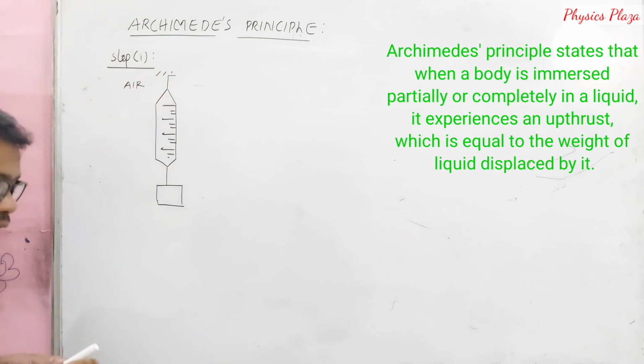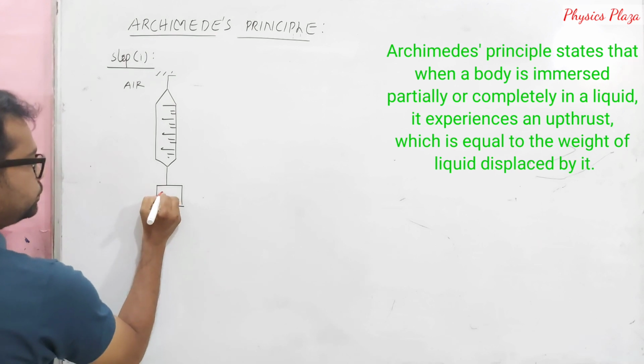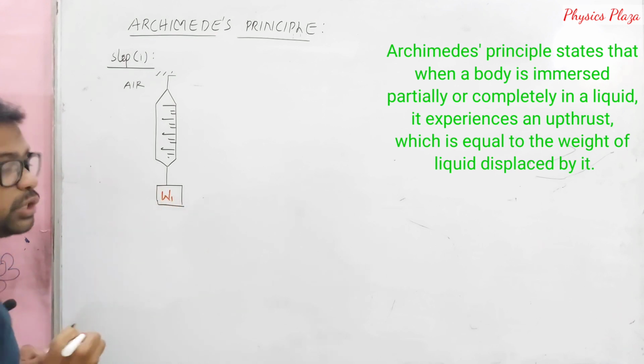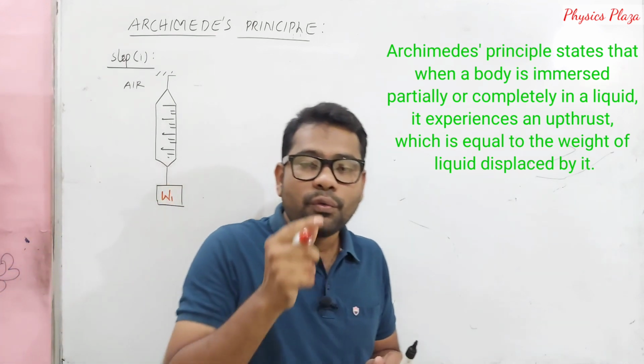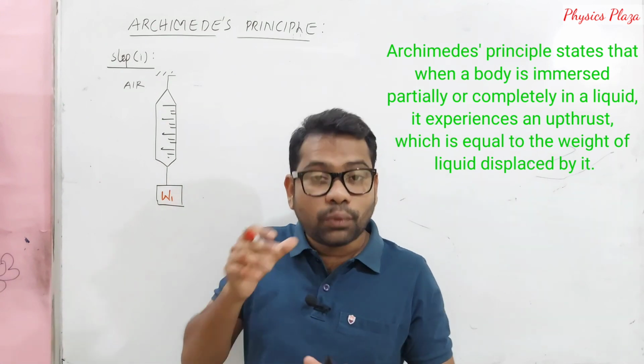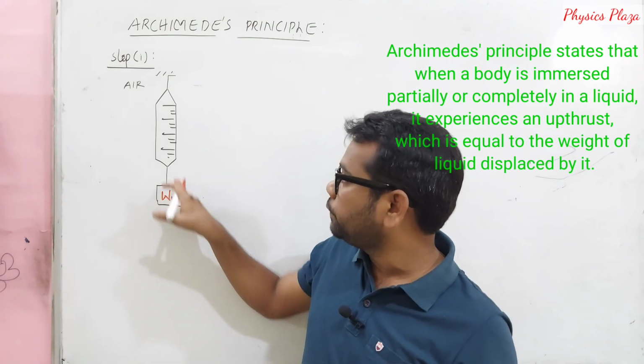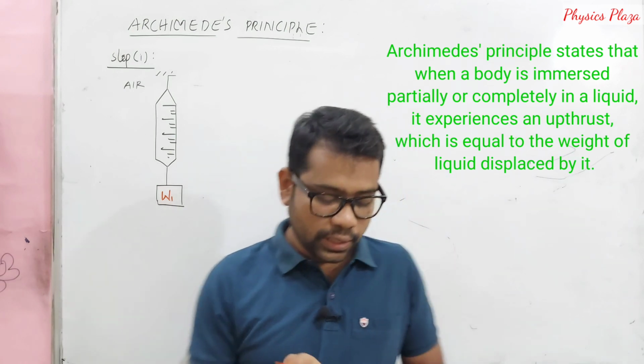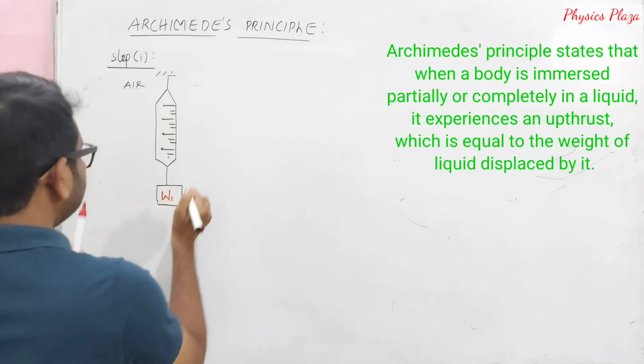When it is in air, let us say it is W1. It will show some value, right? W1, children, is the weight of the solid in air. That means we are first measuring the weight of the solid with the help of a spring balance. Then in step 2,